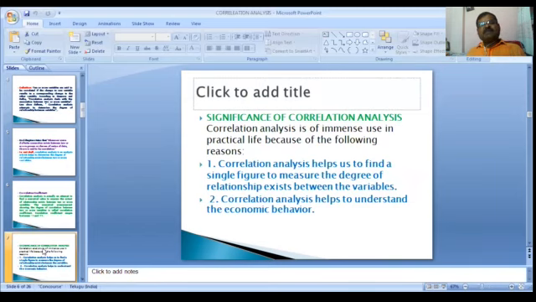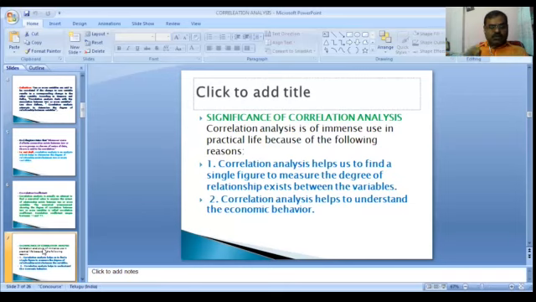What is the significance of correlation analysis? What are the uses of correlation? The various uses of correlation we will discuss one by one. What is the first use?